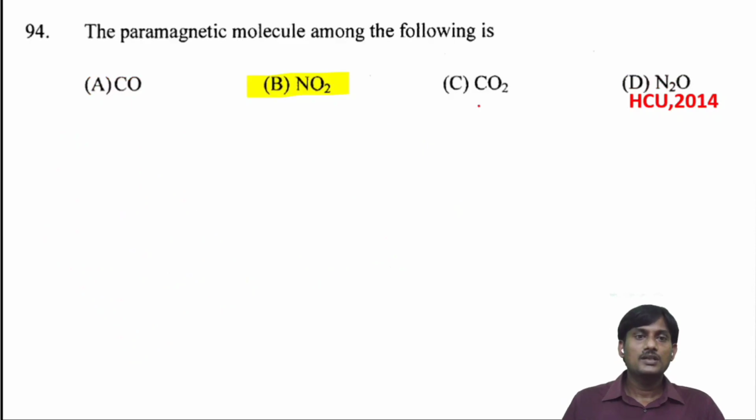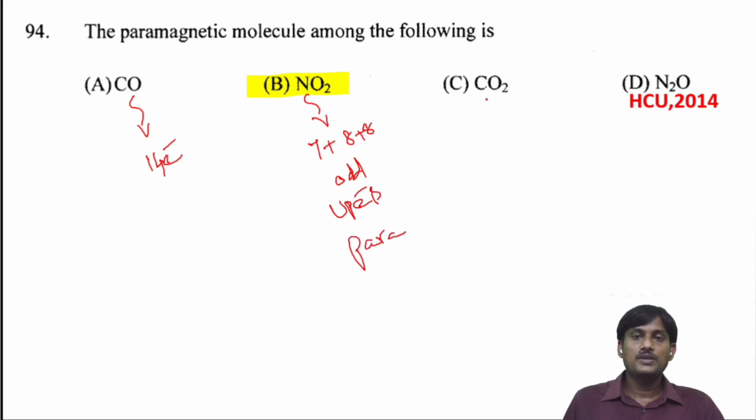The paramagnetic molecule among the following is the molecule which has an odd number of electrons. Here we have 6 plus 8, 14 electrons, and here we have 7 plus 8 plus 8. It's an odd number of electrons, so you can find unpaired electrons. So this one is paramagnetic.